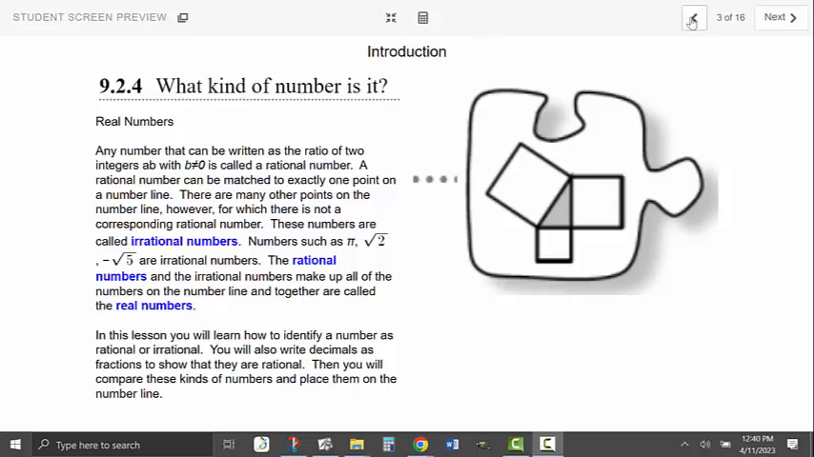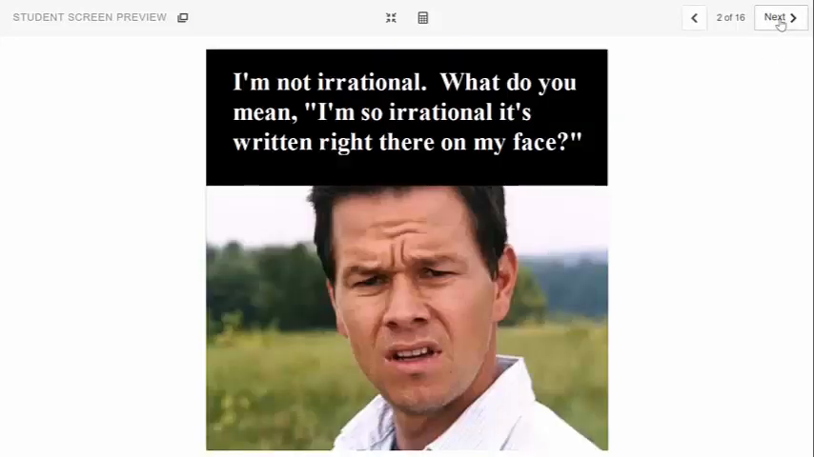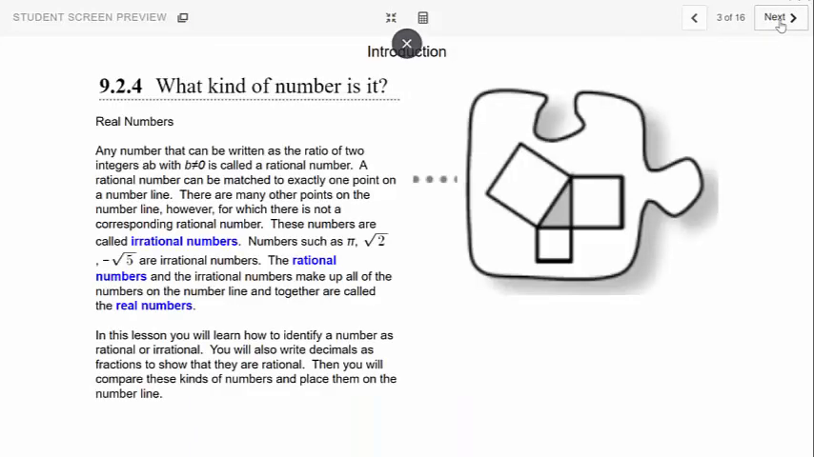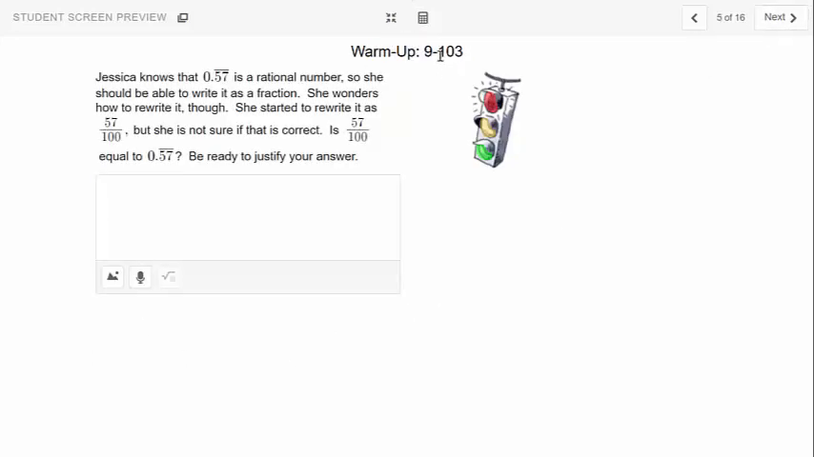But before we get started, I would like you to go back over here and do your 9.2.4 Day 1 Edge Elastic quiz. You can go ahead and do that, and then as soon as you're done with that, read this, see if you get it, and then go over here to page 5, and answer the warm-up question 9-103. You can go ahead and pause right now and do your quiz, and then 9-103.